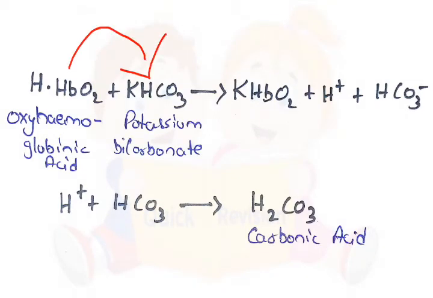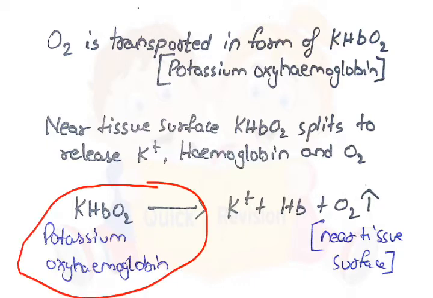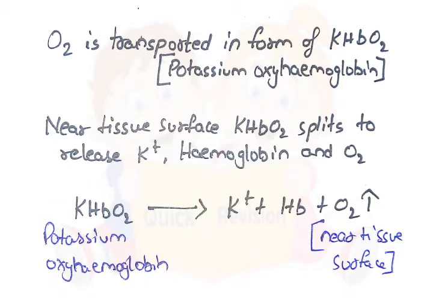This oxyhemoglobinic acid reacts with potassium bicarbonate to form potassium oxyhemoglobin, H plus and HCO3-. H plus and HCO3- bind to form H2CO3, carbonic acid. O2 is transported in form of potassium oxyhemoglobin. Near tissue surface, potassium oxyhemoglobin splits to release K plus, hemoglobin and O2.